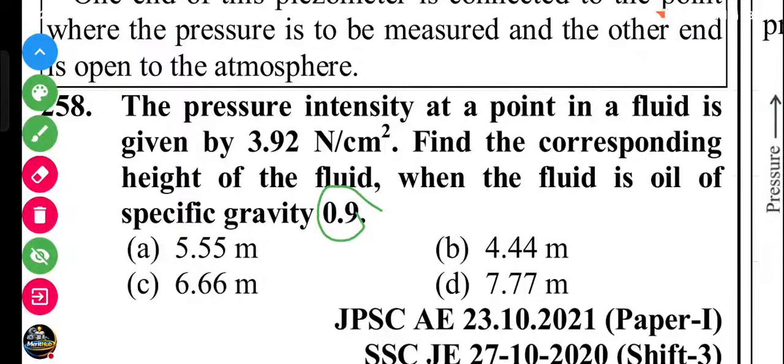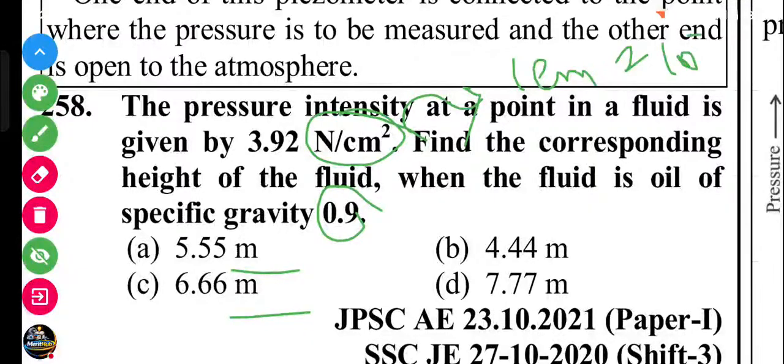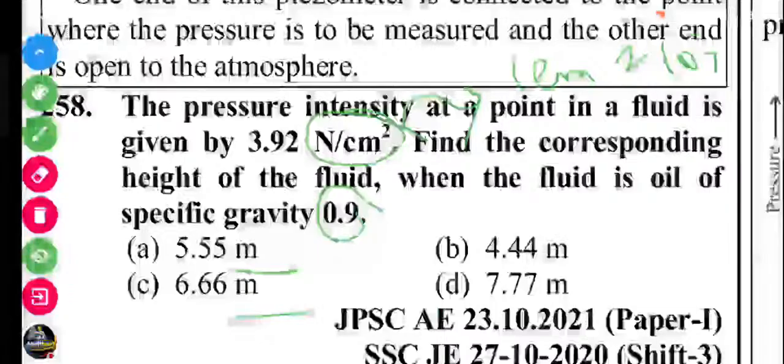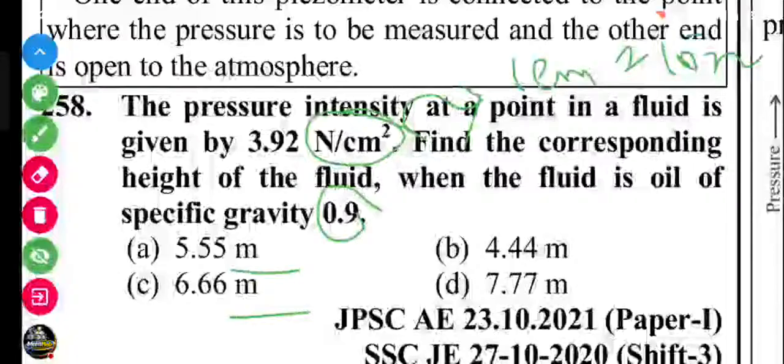First, you see the answer is given in meters, so first convert this to Newton per meter square. 1 centimeter equals 10 to the power minus 2 meter, so 10 to the minus 4 here, we multiply by 10 to the 4, then you get the Newton per meter square, and specific gravity 0.9.